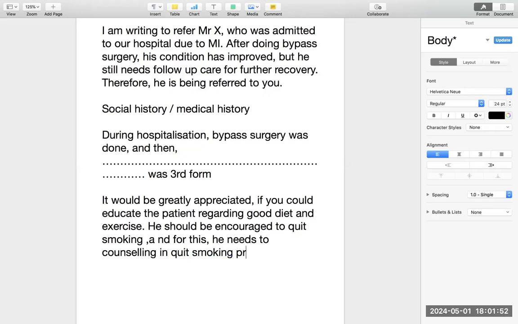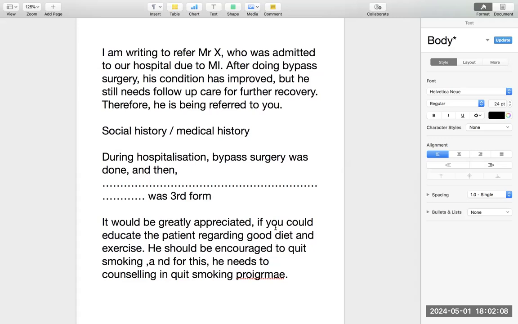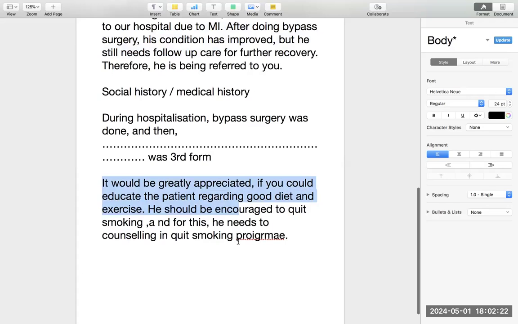What I want to teach you by these small things is to always make a passive voice. He should be encouraged: be plus third form. This is the passive voice. So always show variation to the examiner that you know grammar. So this is the first type of letter, the so-called discharge plan letter. In this letter, you are normally saying that the patient is better now, but he needs follow-up care. Then you explain the follow-up care. I am telling the nurse you should educate the patient about good diet, and you should encourage him to quit smoking.